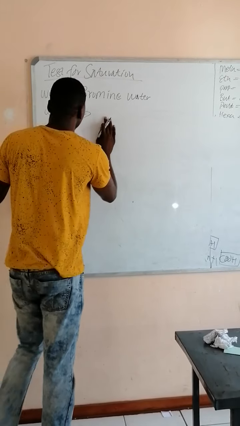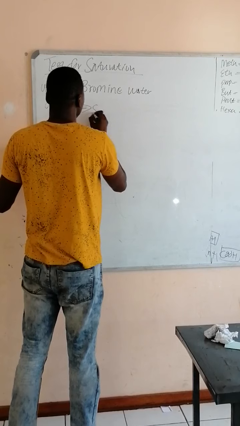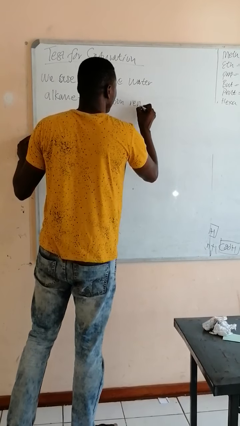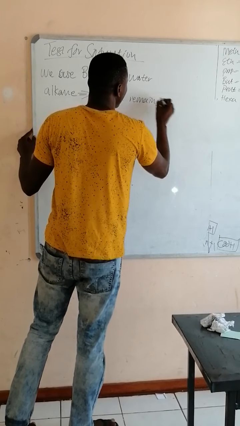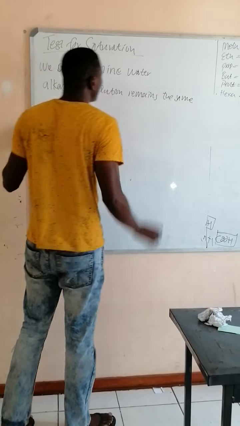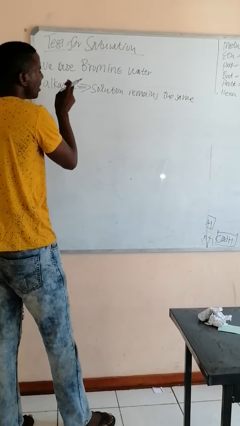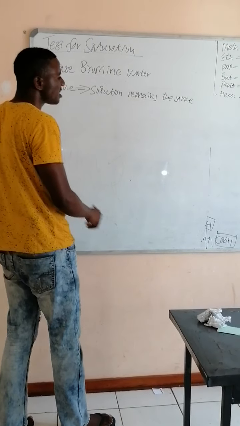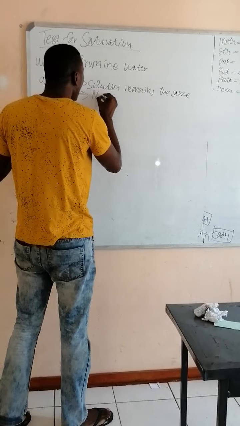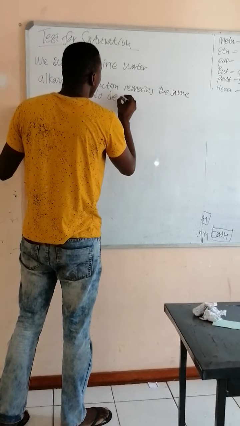So in an alkane, the solution remains the same. When you add bromine water into an alkane, the solution remains the same. You can say it remains the same, or you can say no discoloration.